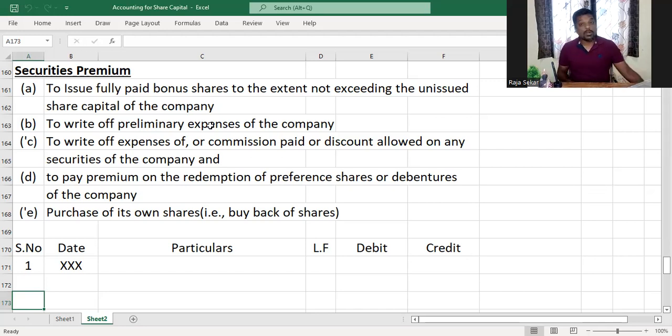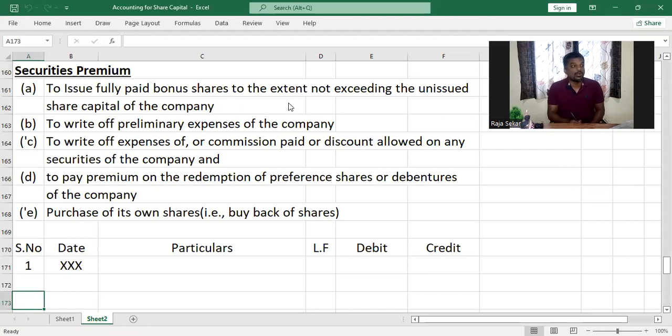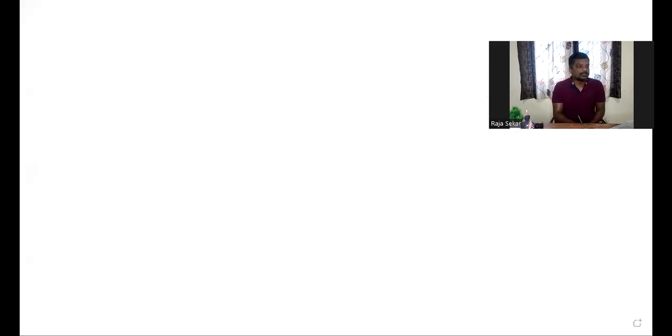You might wonder what bonus shares are. Bonus shares are shares that are issued free of cost to the existing shareholders. Based on some proportion, the company will issue shares to them free of cost. The company can divide the amount of profits that it has in two different ways. It can apportion the profits to the shareholders, right? The first is